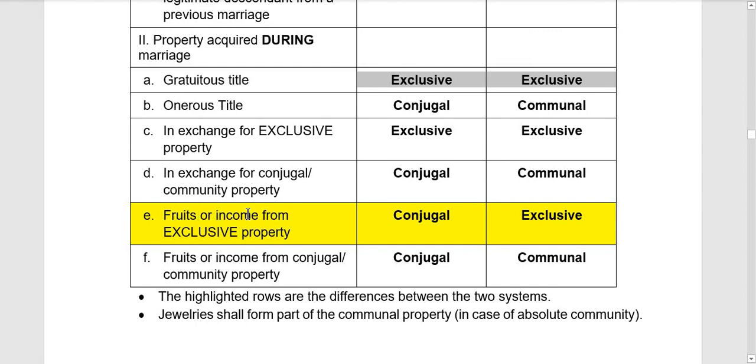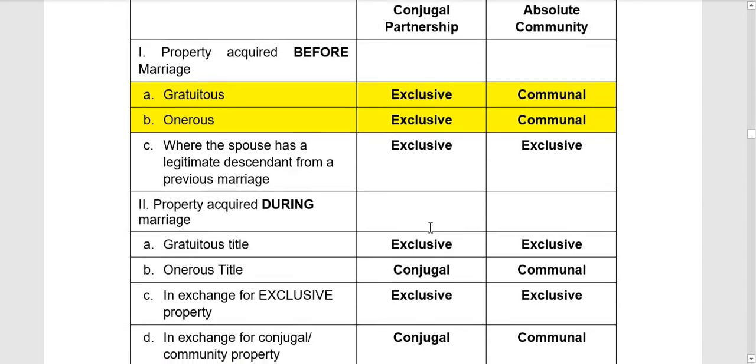Now, what are the fruits naman or how to treat the fruits or income from exclusive property? So, yung fruits or income from exclusive property na na-receive nila during marriage, under conjugal partnership of gains, yung fruit na yon is conjugal. Remember, lahat ng fruits na na-receive ng spouse during marriage will form part of the conjugal properties of the spouse if the regime is conjugal partnership of gains.